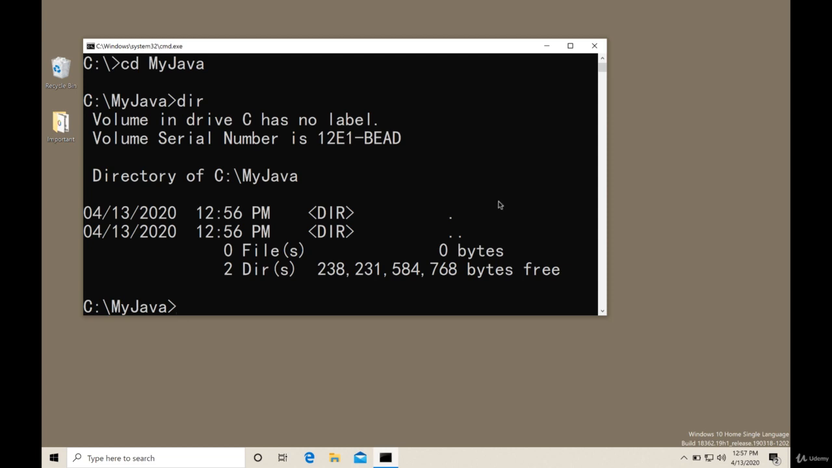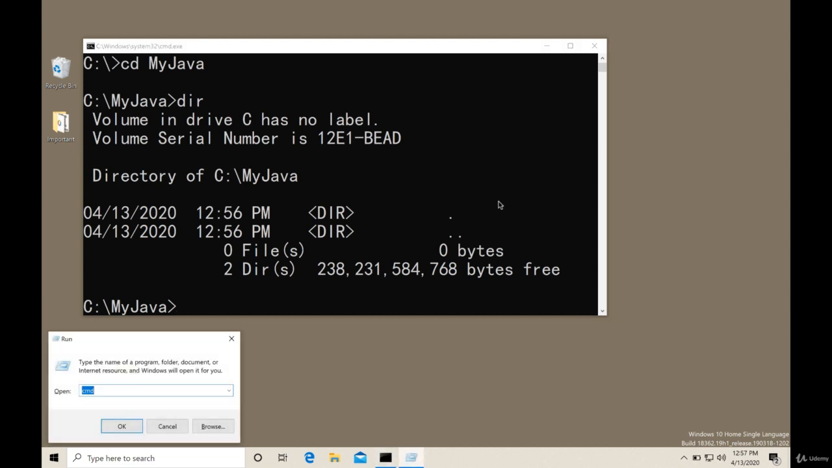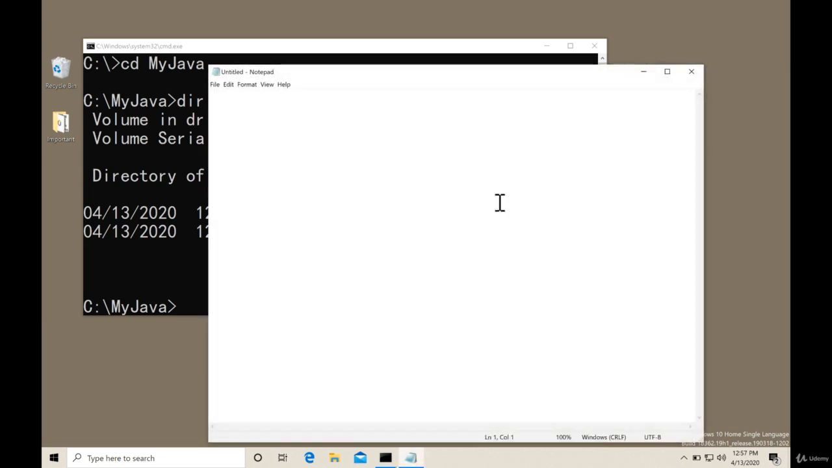Now open Notepad and write a Java program. So for opening Notepad, press the Windows key and R. Run box will appear. Type notepad here. Hit enter. It will open Notepad. Here you can start writing the Java program. First of all, save it. There is nothing but save it as a file.